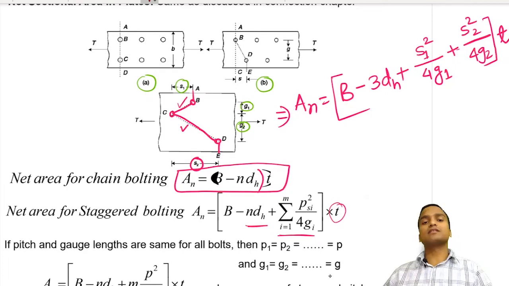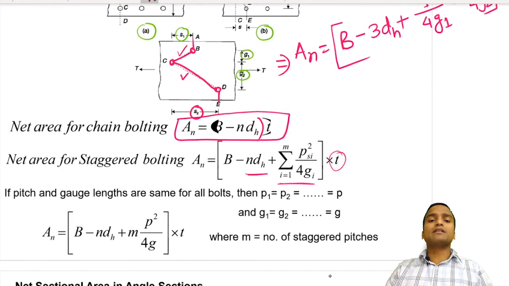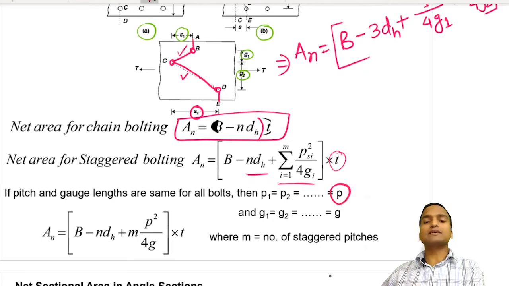Most of the time the pitches S1 and S2 are equal to the same pitch, and in most of the cases the gauges are also uniform, so G1, G2 and G3 will all be equal to G. This is the case of uniform pitches and gauges.